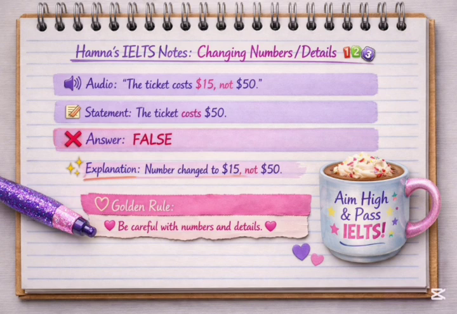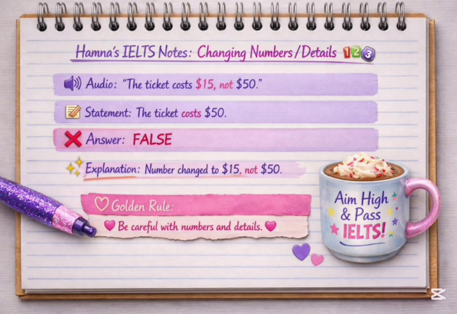In the IELTS listening test, there are 4-5 kinds of question sections: true, false, not given, fill in the blanks, MCQs, map labeling, and short answer questions. These are the traps used in true, false, not given. I'm using this section to teach you about these traps. So the answer is false. Again, they changed the number to $15, not $50.